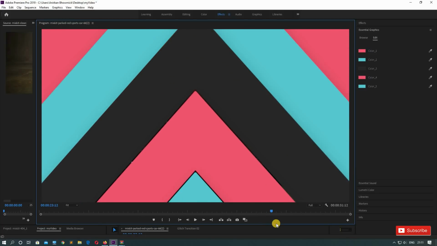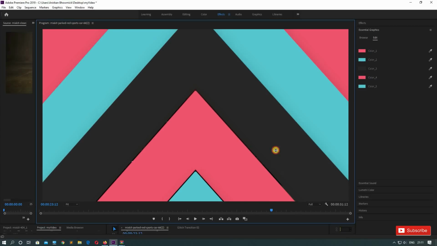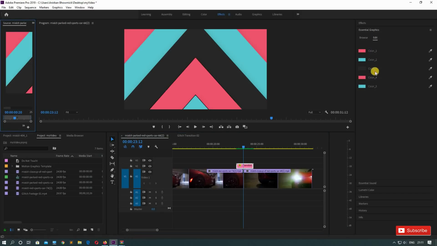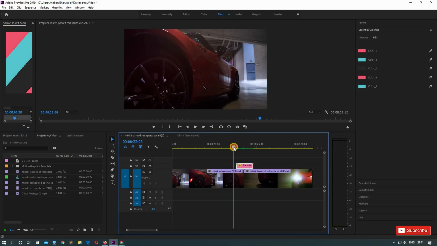So how can you do that? See, this is our transition, right? So you just need to double click this, and here, on the right hand side, you will get this. Previously we were in this browse section, and once you double click on this, you go to this edit section automatically, and here you can see we have different options for different colors. So what we can do, we can open this video a little bit here, and we can check this eyedropper tool and pick the colors from here.